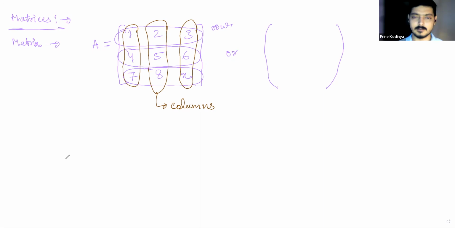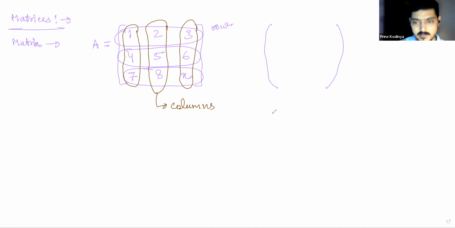But we'll write it after some time. Let's just understand the structure of a matrix first. So one thing is row and one thing is column. Next, we'll tell how many rows and how many columns are involved in a matrix. Right now we have three rows and three columns, right?